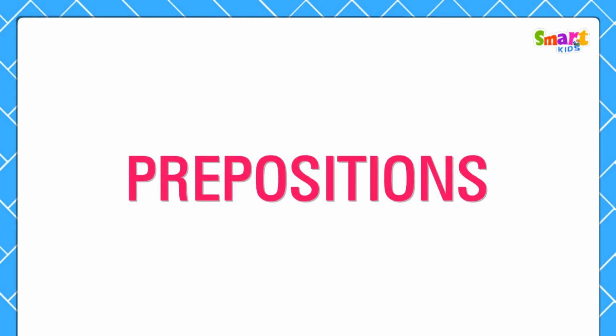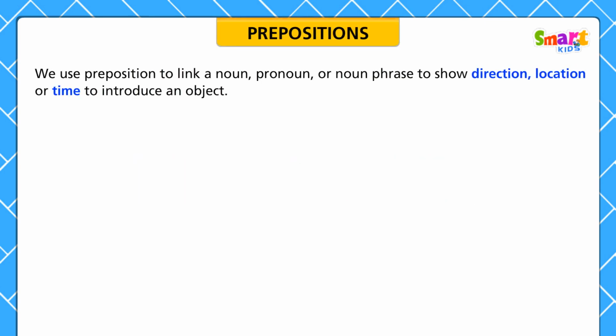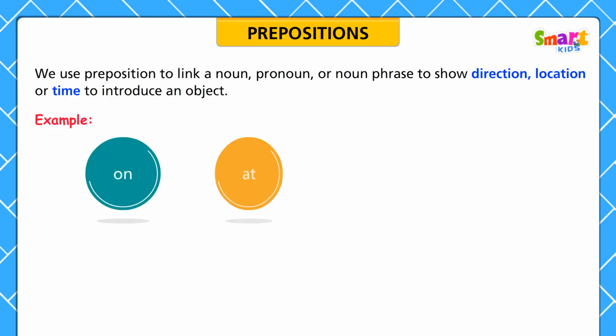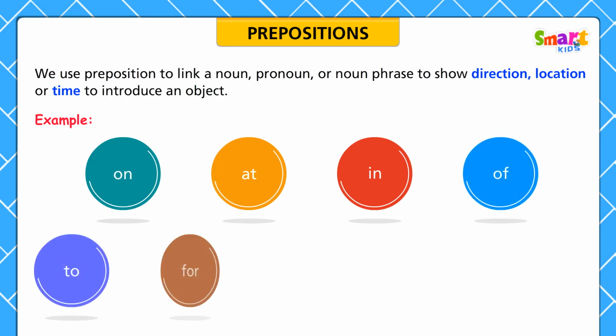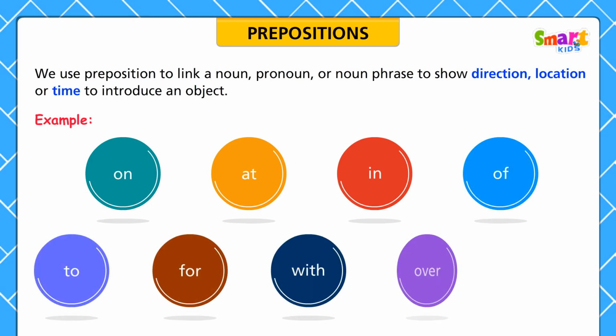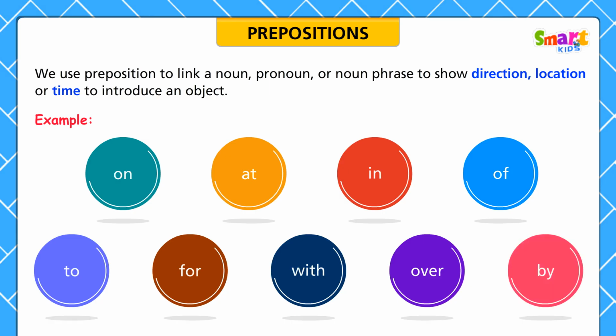Preposition. We use prepositions to link a noun, pronoun or noun phrase to show direction, location or time to introduce an object. The following are some of the prepositions: on, at, in, of, to, for, with, over, by.